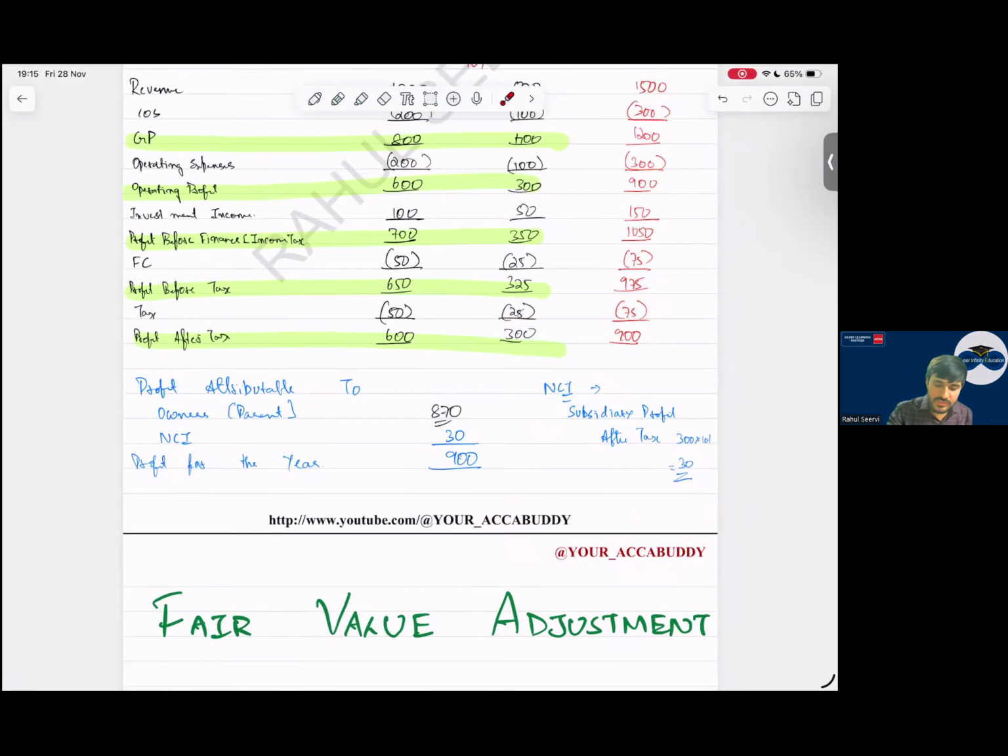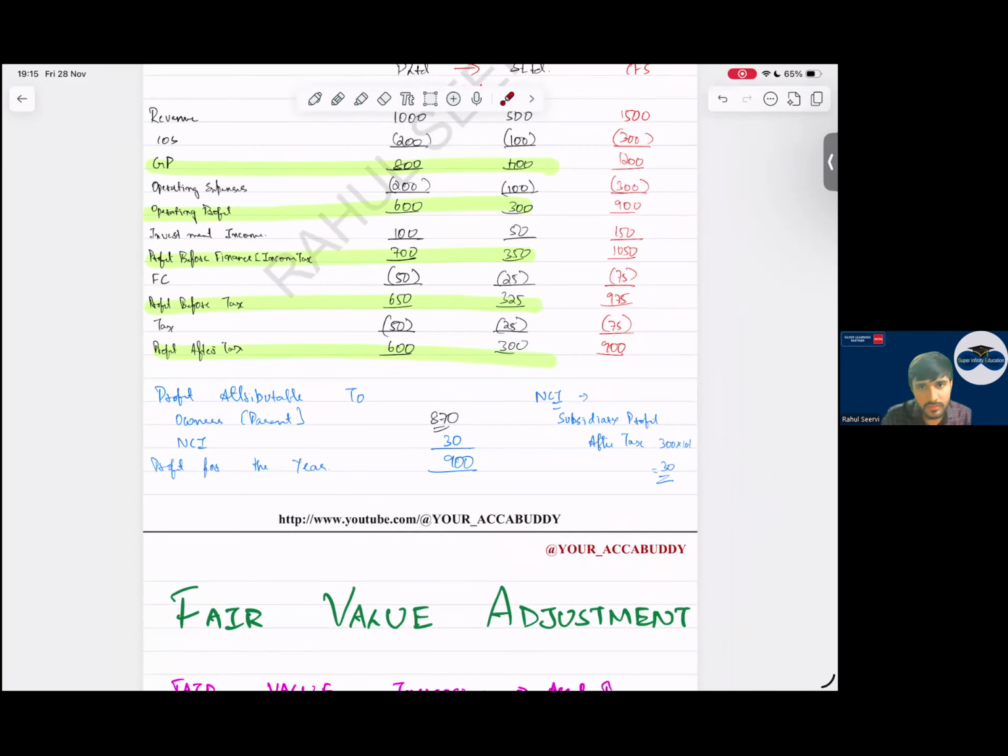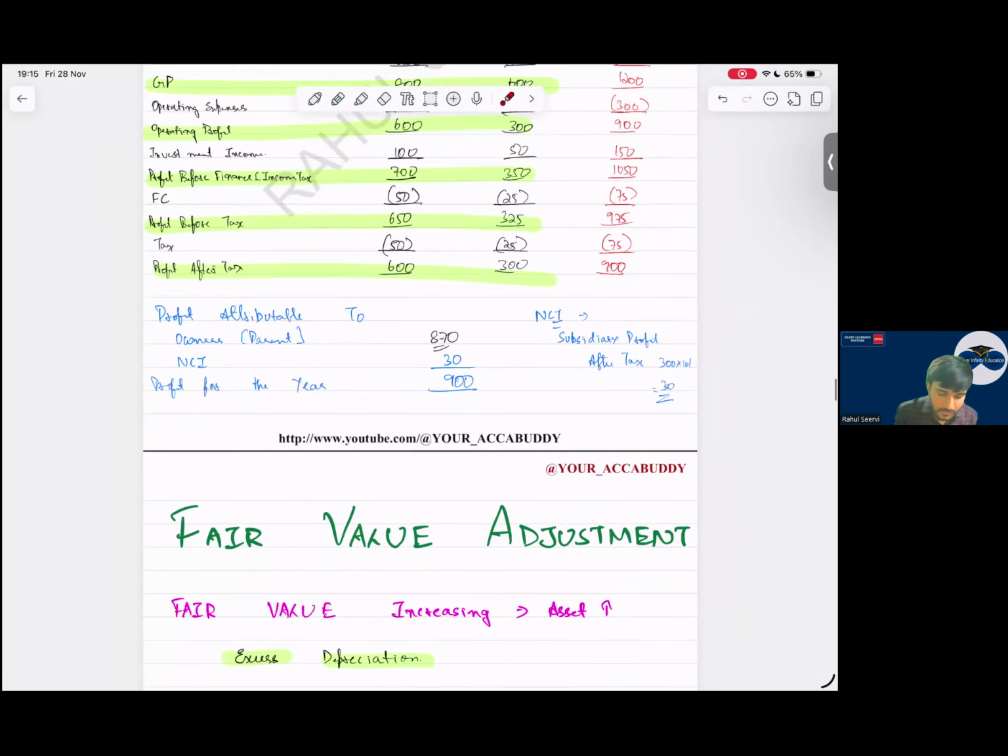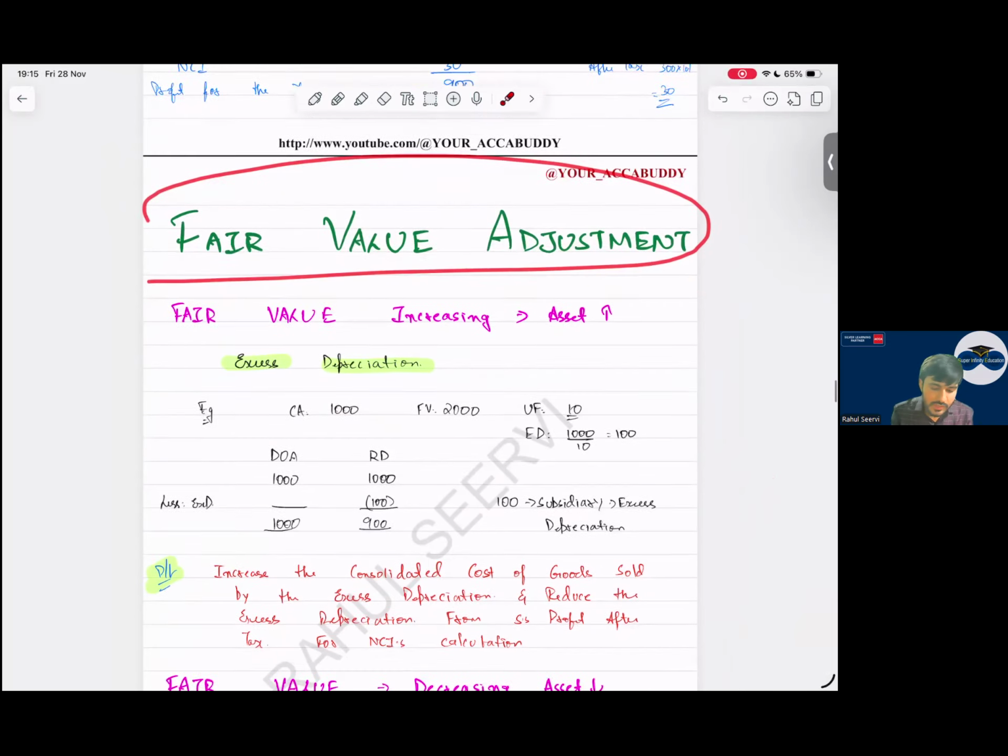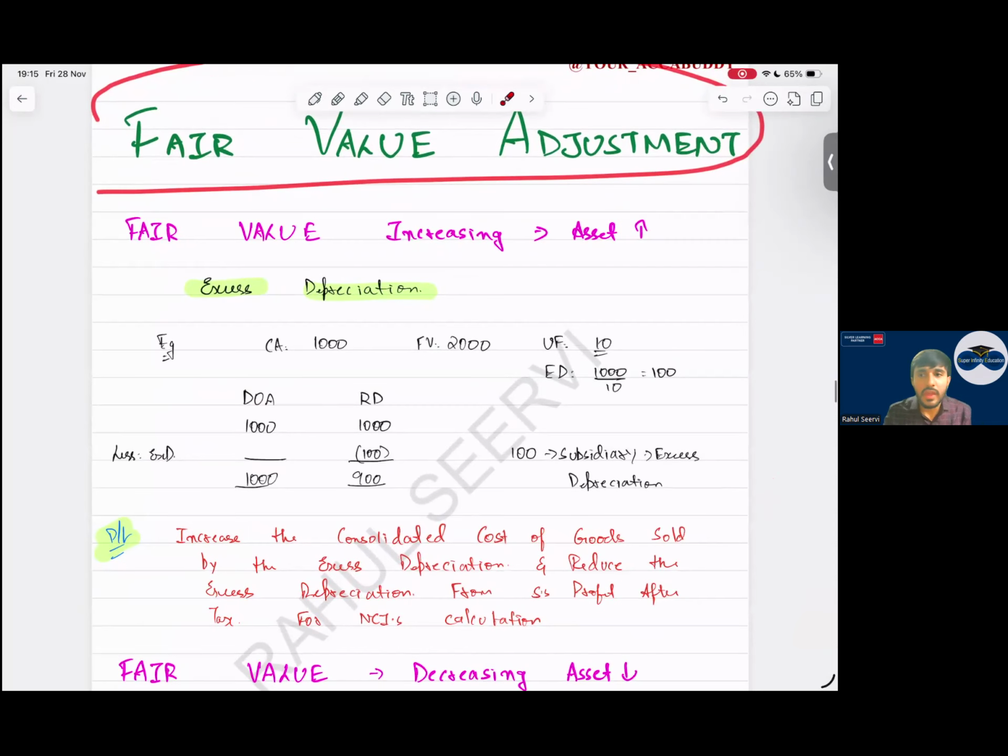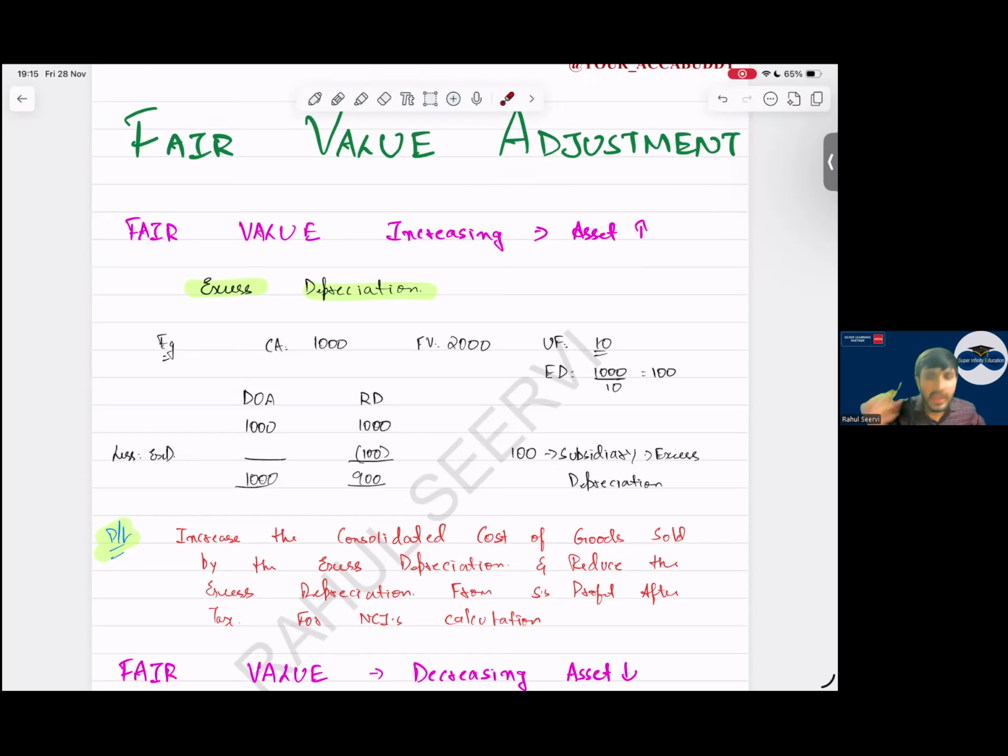Yes, sir. So this part is done. The basic explanation I've given you. Now coming to the adjustments. Listen properly, the adjustments you will understand. Fair value adjustments. So the fair value of the asset is increasing. Whenever the fair value of the asset is increasing, what will come into picture? Excess depreciation, sir. Excess depreciation will come into picture.